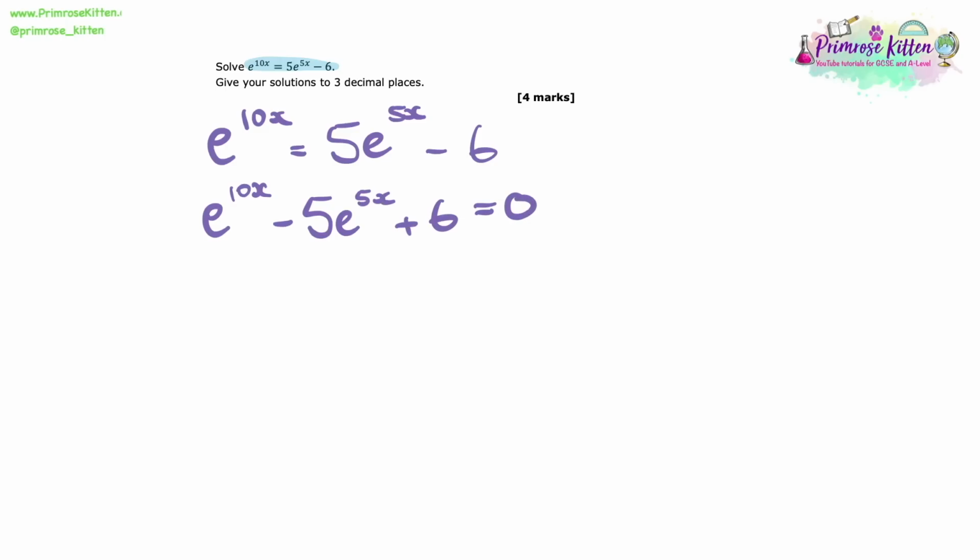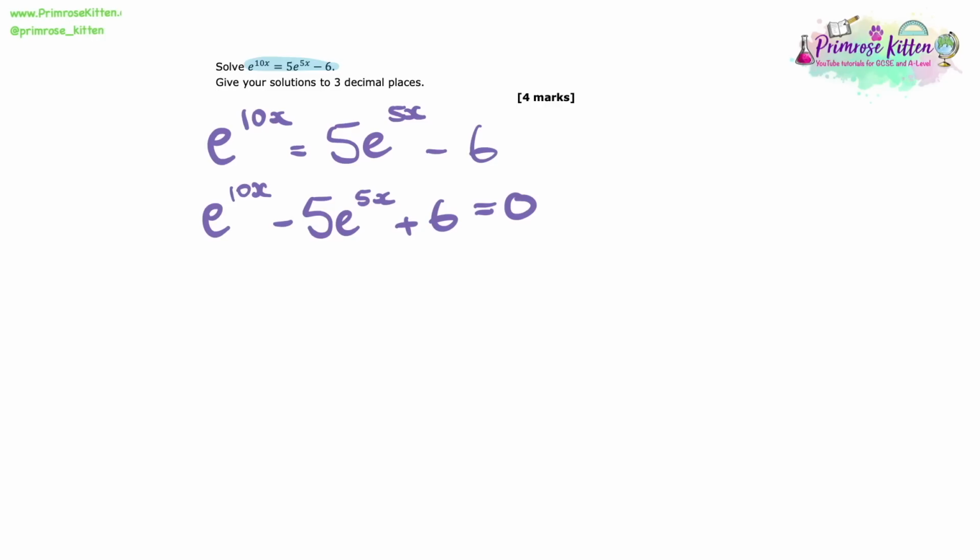So first things first, let's just move across everything so that it's on one side. So I'm going to start by subtracting the 5e^(5x) and adding the 6 to then be left with this quadratic equation equal to 0.